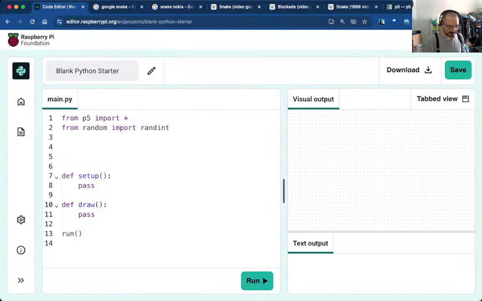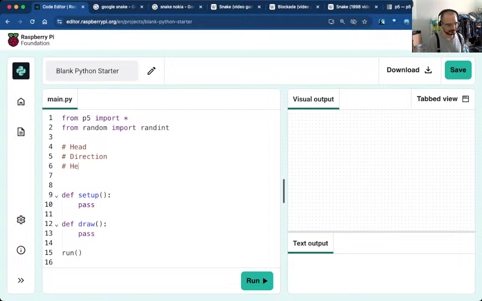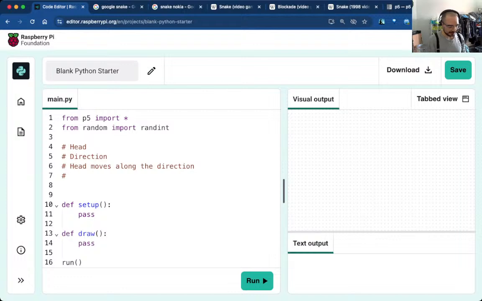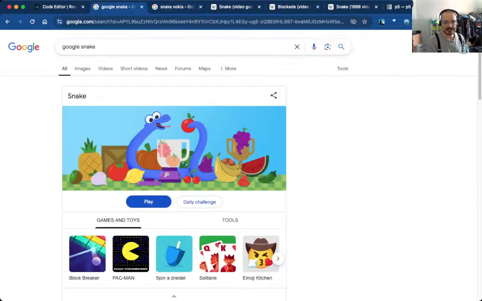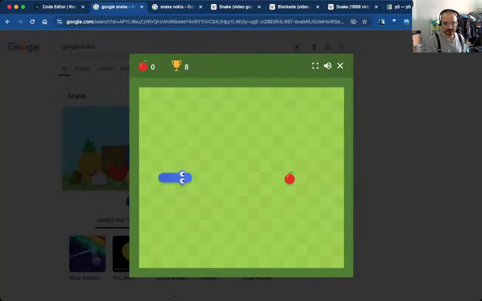Snake, as we have seen, the snake has a head. There's a direction. The head moves along the direction. Player controls change the direction. So in a way, although this snake is played with 4 keys, one of them will go forward and do nothing, and you can never go backward. So really, you only need 2 keys, and if you play with 4 keys on this one, you're going to be using 2 different keys every time.